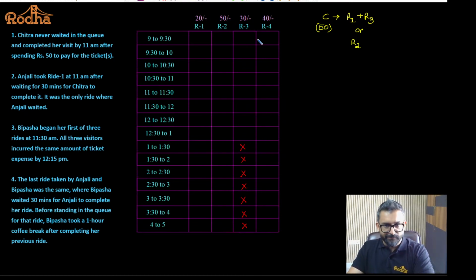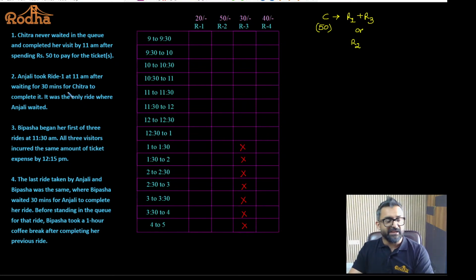I hope it is okay. See, these are the two possibilities I have for Chitra. And Chitra did not wait for any ride. So whenever she completed a ride, she will get the next ride immediately. Okay. What else? Anjali took ride 1 at 11 a.m.